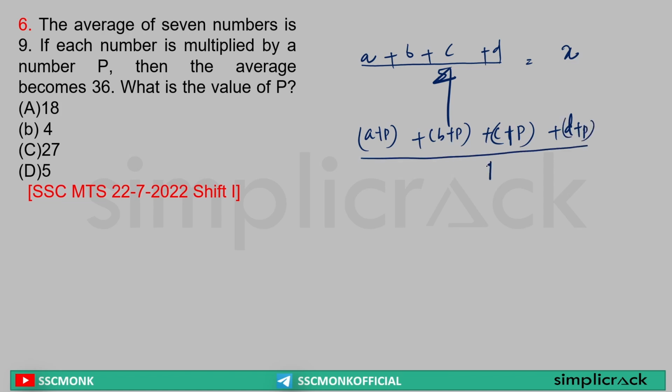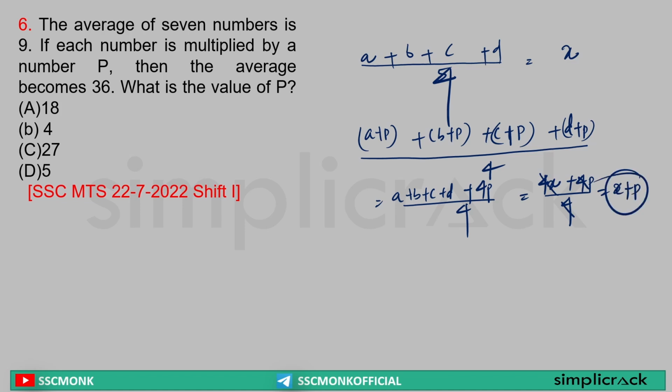and if I take the average, what can I write? Sir, here I can write a plus b plus c plus d plus 4 times p, divided by 4, will be my average. Sir, a plus b plus c plus d is equal to what? 4x plus 4p divided by 4. 4 crossed out. So what is my average? x plus p. That means whatever I add, multiply, or subtract, it will give me the same type of change in the average. So here previously the average was 9.